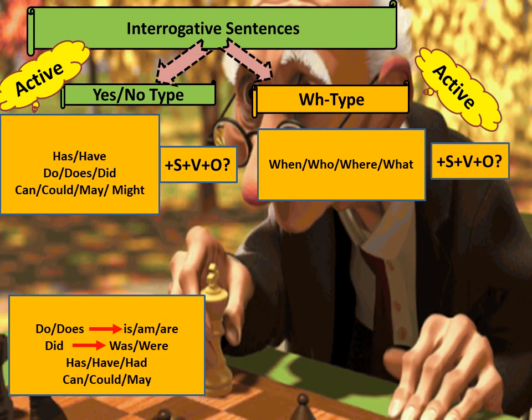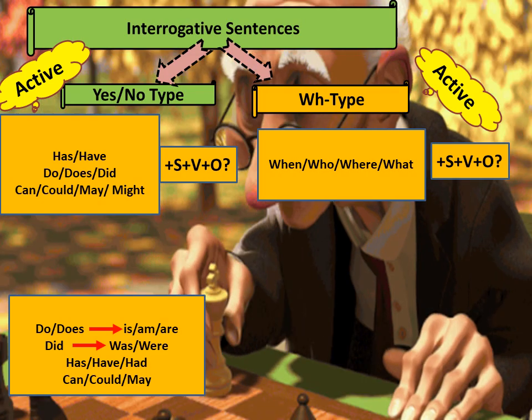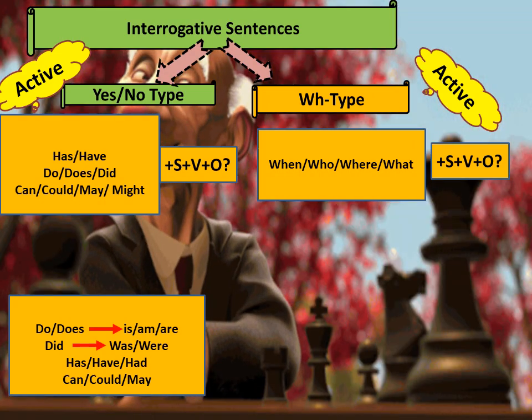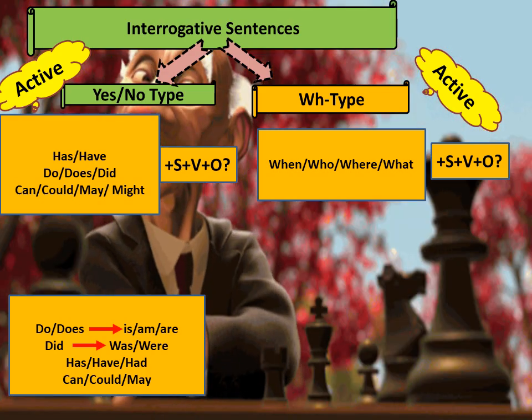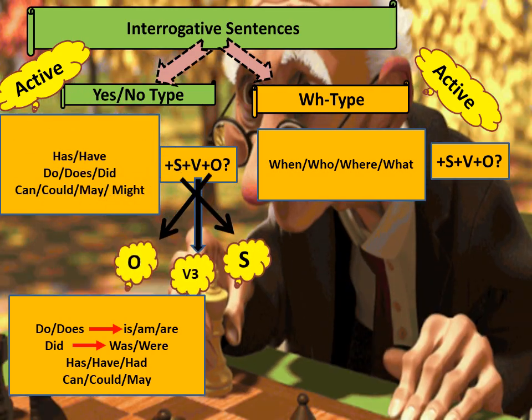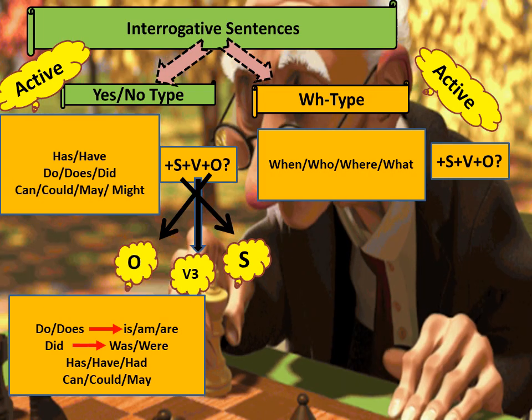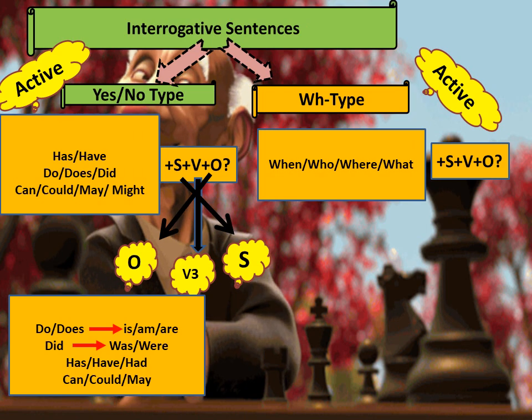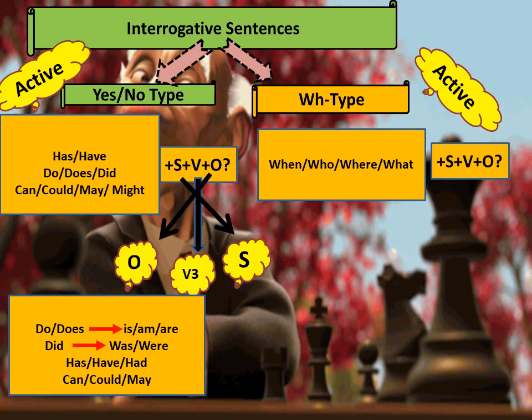For has, have, had, there is no change, and can, could, may, there will be no change in the passive voice. For the other things like object, subject, and verb, it will change normally as it changes from active to passive voice. Object will come in the subject place, subject will go in the object place, and whichever form is in V or verb, it will change to V3 form.